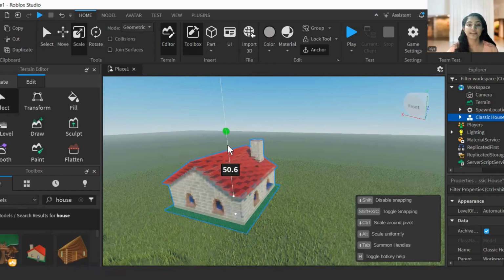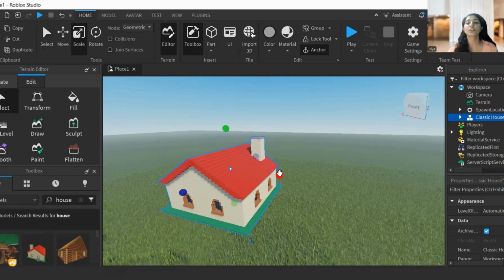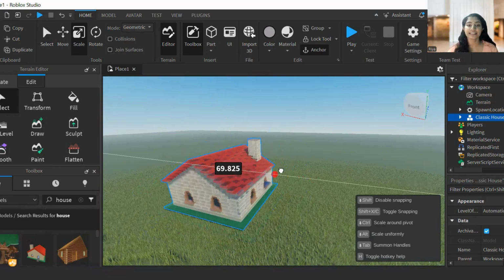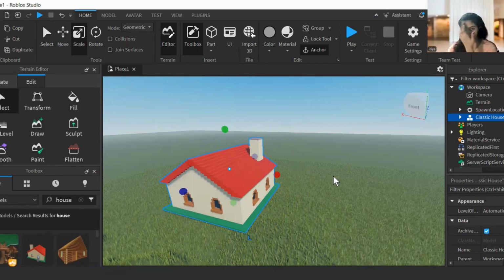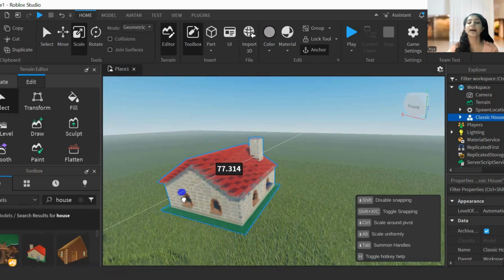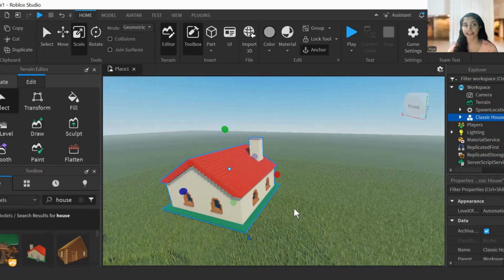See, quite simple, right? Just like that, if you want to resize in the horizontal way, that is left and right, you hold the red bubble and drag it like this. If you want to resize in depth, that is forward or backward, you can hold the blue bubble and resize it like that. Did you understand how to scale?